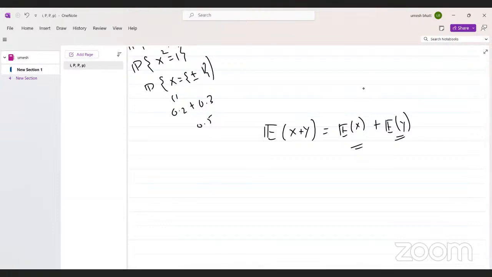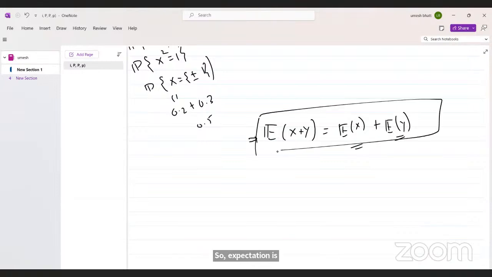Let's see some questions after that. If there is any proof, then we can ask. So expectation is linear in sums. This means if you have two random variables X and Y, then the expectation of the sum is the sum of the expectations. Okay.